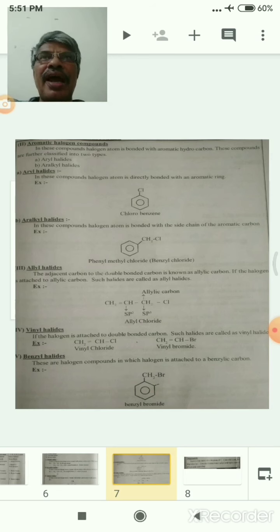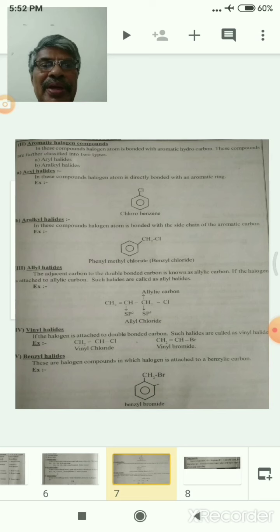In the other type, the halogen atom is bonded with the side chain of the aromatic compound. For example, phenyl methyl chloride, which is benzyl chloride.